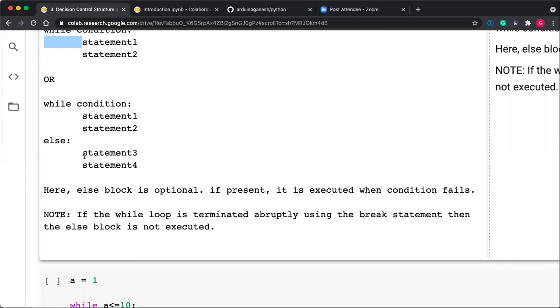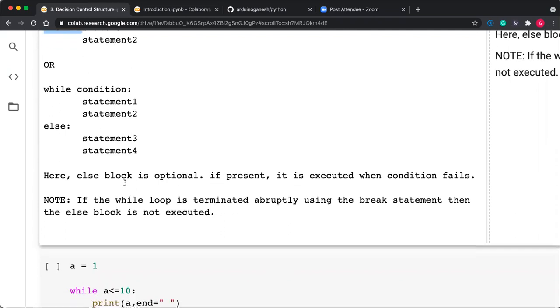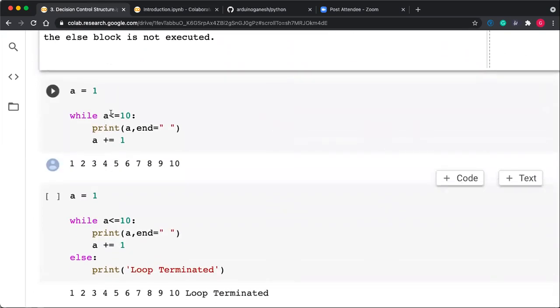If the while loop is terminated abruptly using the break statement, then the else block will not execute. This is the exception here. Suppose you put a break statement inside the while loop and suddenly that break statement gets executed. Then the else block is avoided, it is not executed. But if the loop terminates with the condition, then the else block is definitely executed. We'll see the example here.